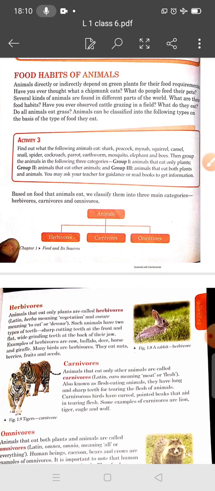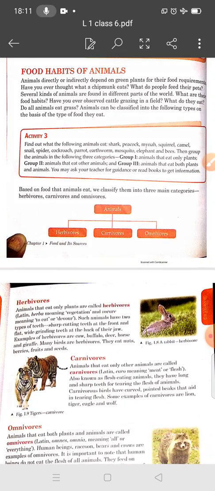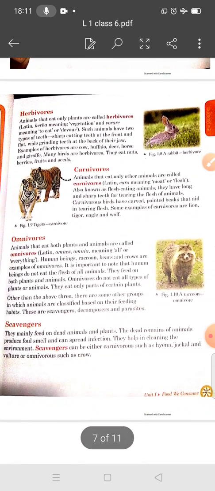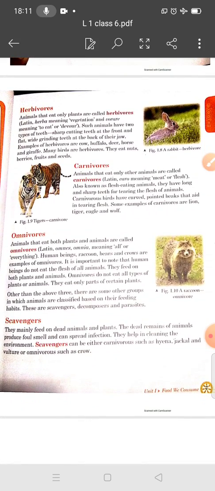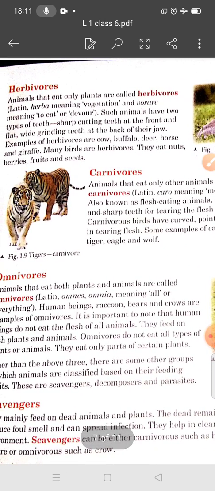Based on the food that animals eat, we classify them into three main categories: herbivores, carnivores, and omnivores. First is the herbivores. Herbi means vegetation, and vora means eat. They eat only plants. So animals that eat only plants are called herbivores.